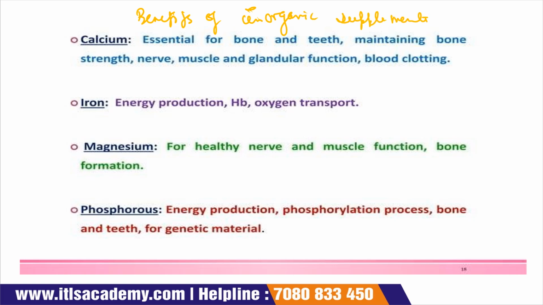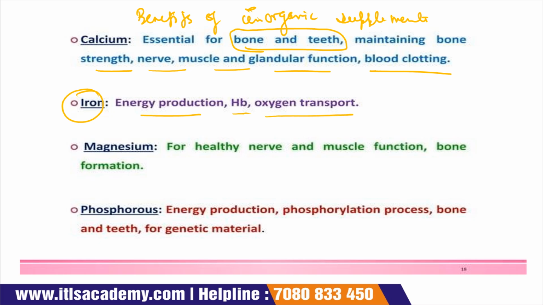The first one is calcium. Calcium is essential for bone and teeth health. Along with this, it also maintains bone strength, nerve, muscle, and glandular function, and blood clotting. Iron is essential for the production of energy, hemoglobin, and oxygen transport. And magnesium is beneficial for nerve and muscle function and bone formation.